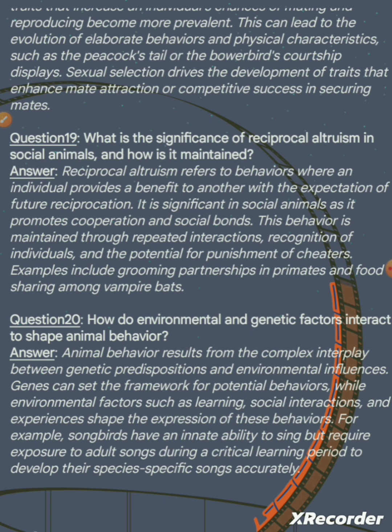Genes can set the framework for potential behaviors, while environmental factors such as learning, social interaction, and experiences shape the expression of these behaviors. For example, songbirds have an innate ability to sing but require exposure to adult songs during a critical learning period to develop their species specific songs accurately.